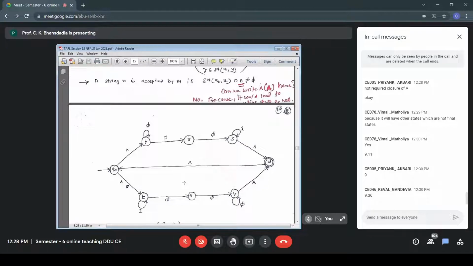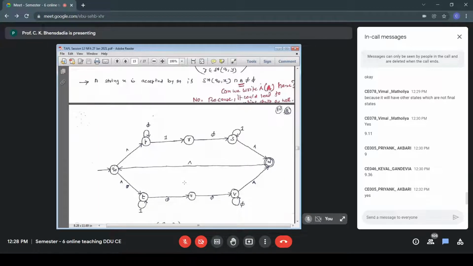Can an FA be an NFA? Can we consider an FA to be an NFA? Yes, Priyank. Yes, an FA is an NFA. It's not compulsory to have multiple transitions.